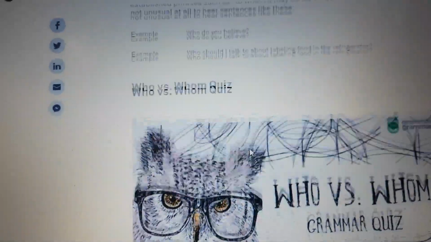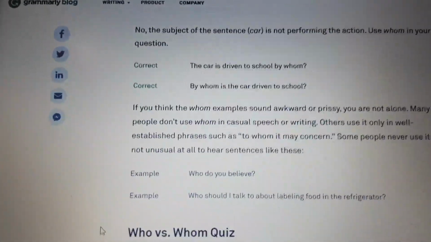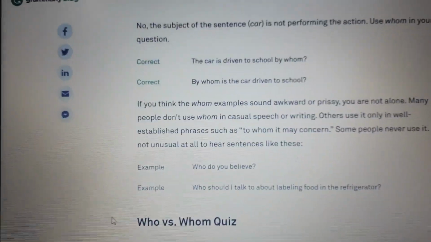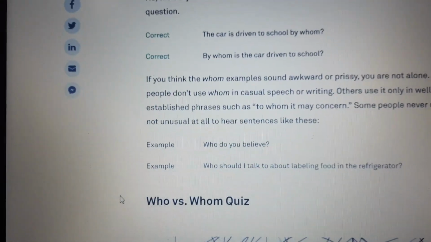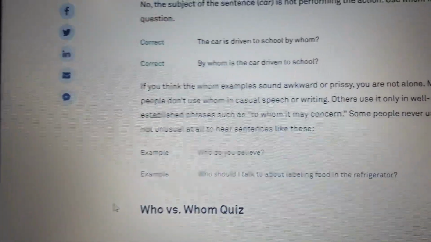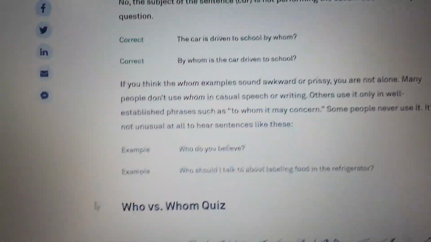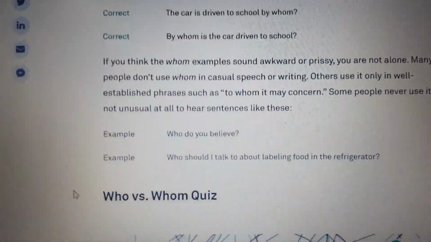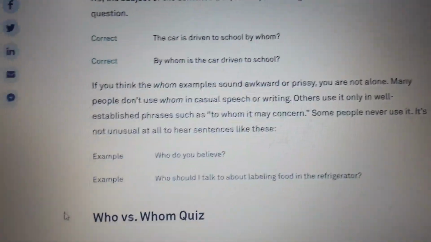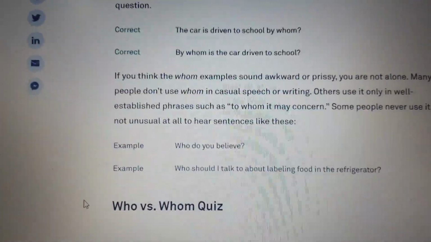But as I said, a lot of people don't use it. If you think whom examples sound awkward, you're not alone. Many people don't use whom in casual speech or writing. Others use it only in well-established phrases such as to whom it may concern. It sounds formal, if you want to send an email or a letter to someone very important, such as your professor, your dean, your teacher, or your boss in the future. Or maybe if you want to write a commercial, something very formal.